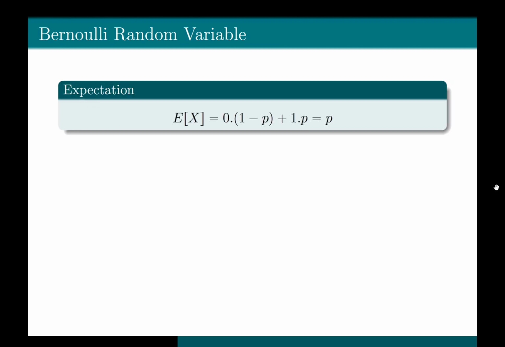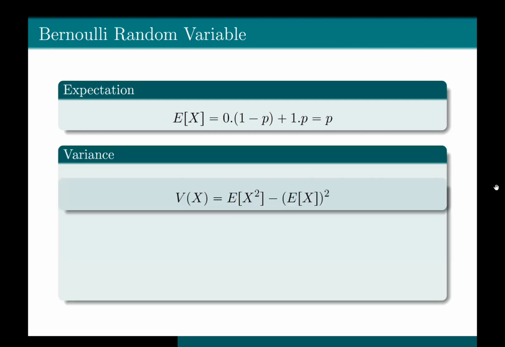Time to find the expectation. Now we know that the expectation of any random variable is defined as the summation of k times the probability of that random variable at point k, where the summation is taken over the support of that random variable. Here, the support of the random variable contains only two values, 0 or 1. So you take k equal to 0 and multiply it with the probability that the random variable takes value 0, plus 1 times the probability that the random variable takes value 1. So you will have 0 times 1 minus p plus 1 times p, and it will give you p. So the expectation of a Bernoulli random variable is equal to p.